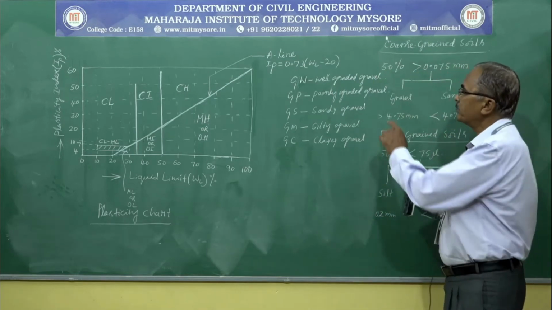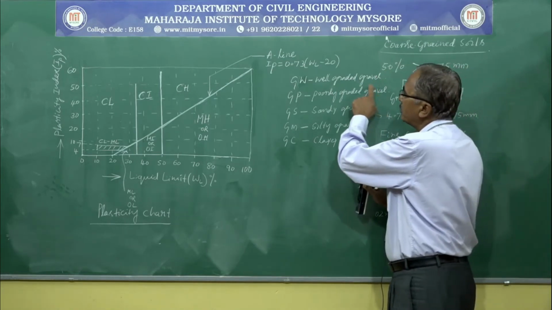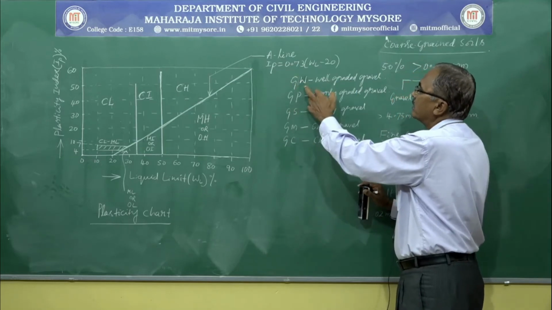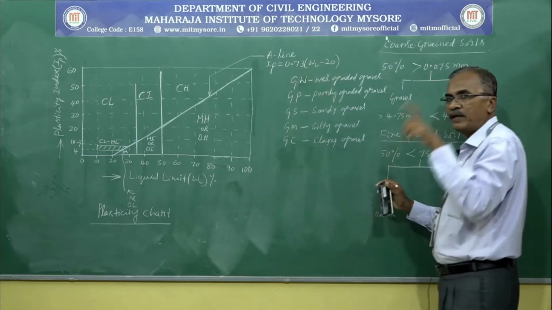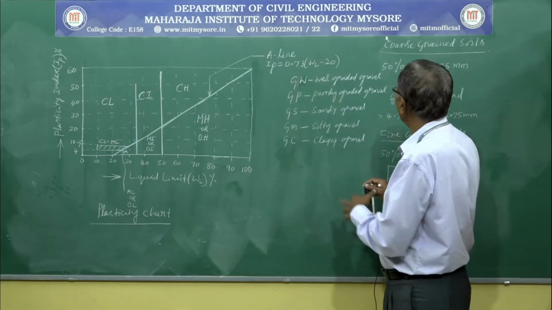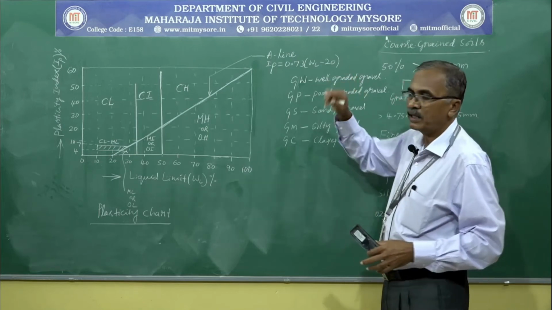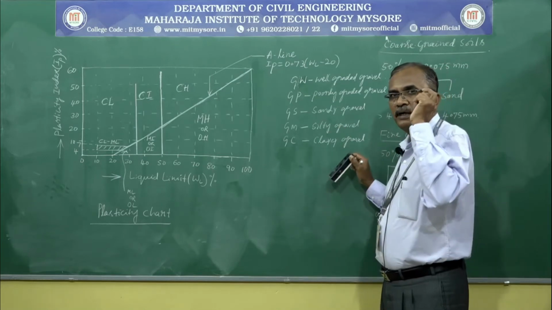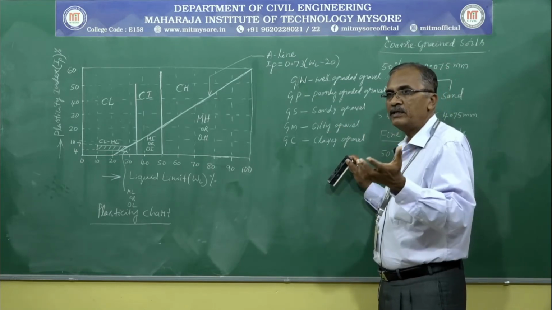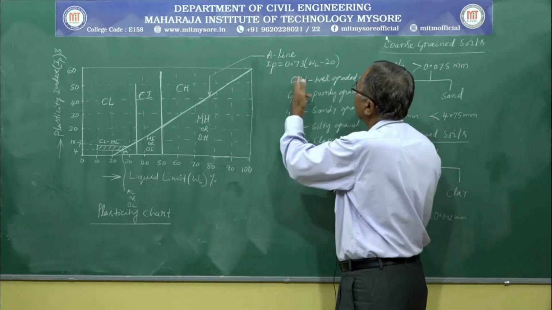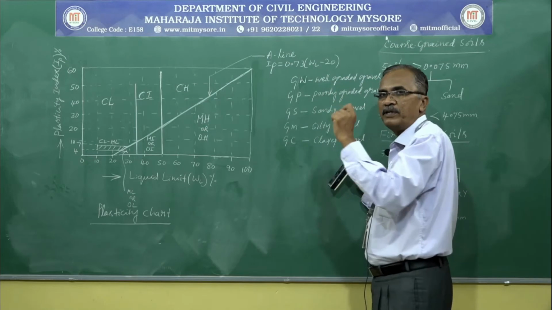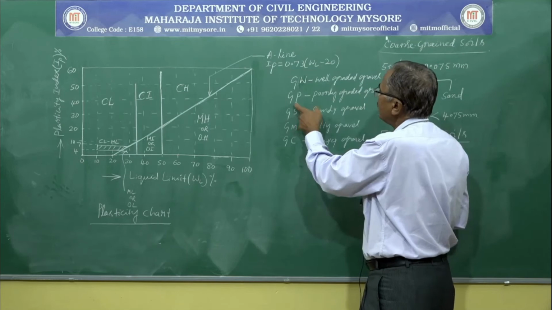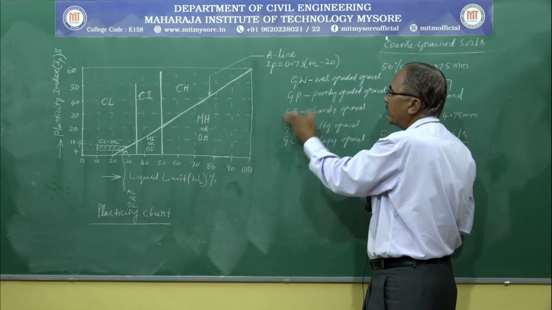You can see in a soil, if all the particles are of different size, then it is called well graded gravel. In that gravel itself, if the gravel represents all sizes of the particle range, and the range for gravel is between 4.75 to 80 millimeter, that is, the entire particle range is divided uniformly, or it represents all the sizes ranging between 4.75 to 80 millimeter, that is called well graded gravel. If it is not in the proportionate manner, it is called poorly graded gravel.